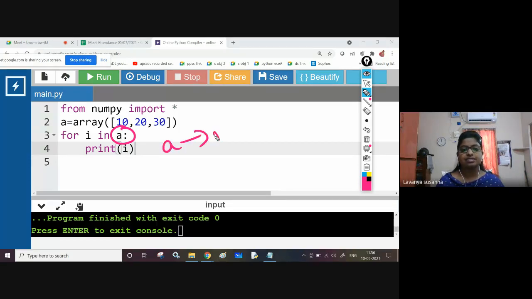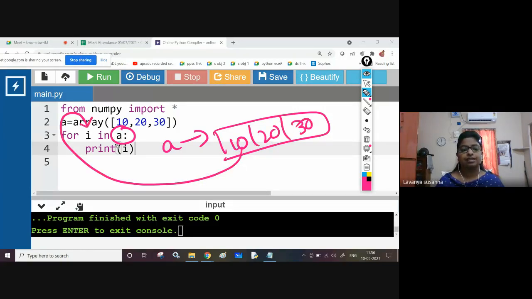A contains 10, 20, 30. 10 will be assigned to I. Now you are printing I. Value 10 will be printed. Next 20 will be assigned to I. Next 30 will be assigned to I. Like that you are going to print.